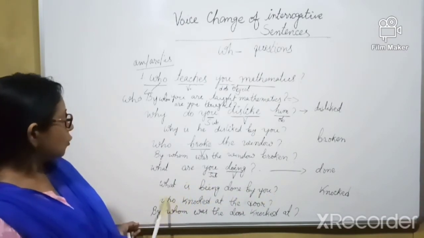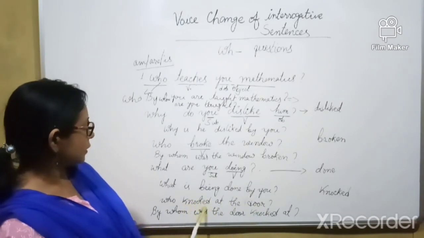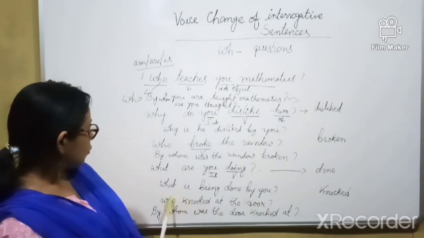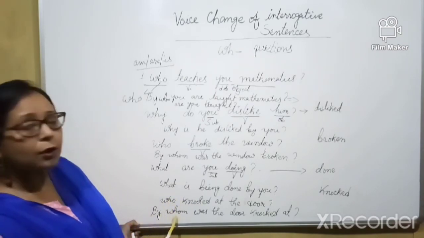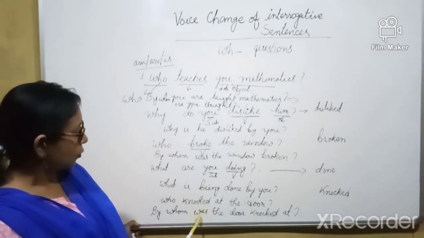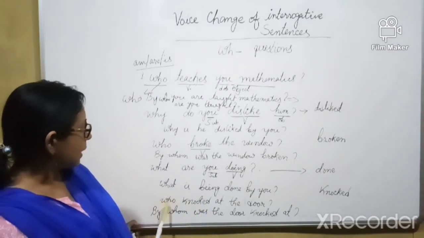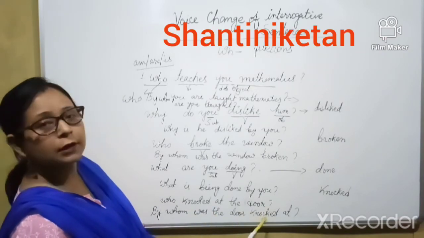Next sentence: who knocked at the door? Knocked is simple past tense. So who begins with who, and it will start as by whom. Knocked is written in past tense, so we have written was. By whom was the door knocked at?